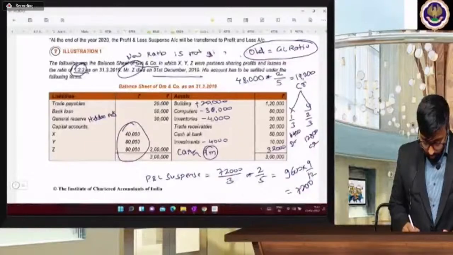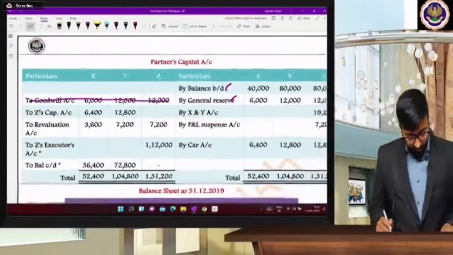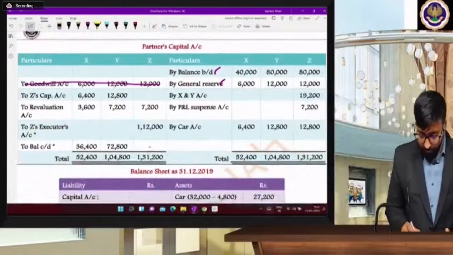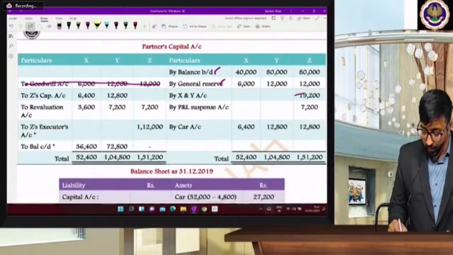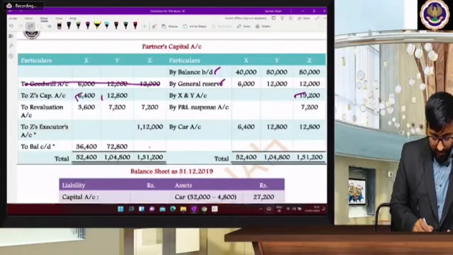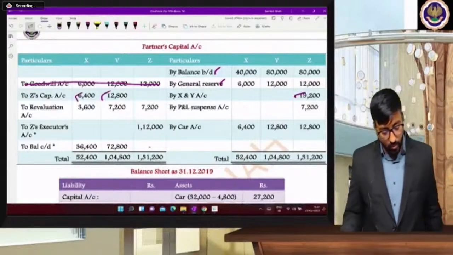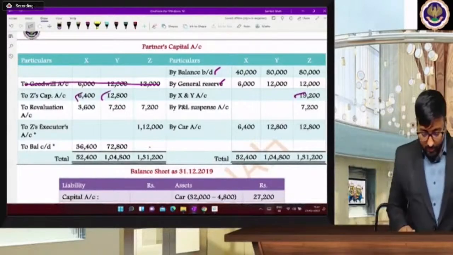We removed goodwill from this question. X and Y 19,200 and Z's capital 6,400 and 12,800. What is the revaluation loss?